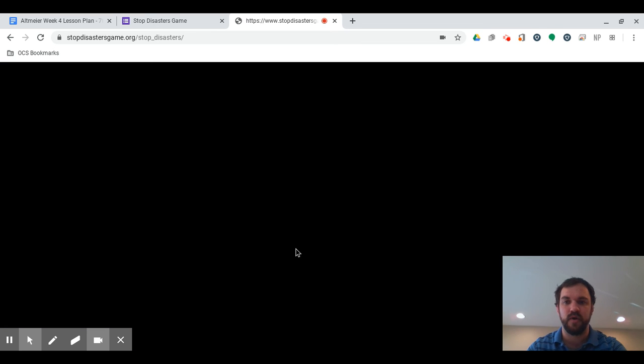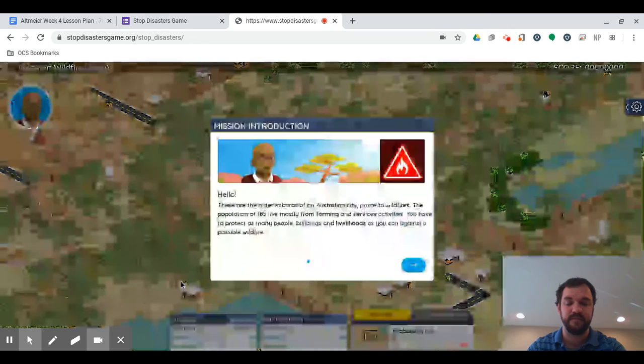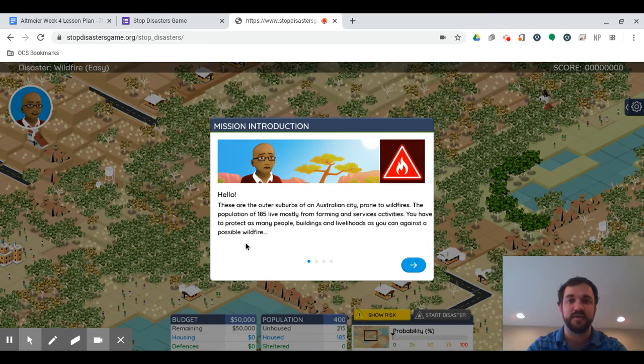All right, and it's going to load up to the board itself. Read this mission introduction. Hello, these are the outer suburbs of Australian City, prone to wildfires. There's that natural disaster. So I'm going to be trying to protect and prepare for wildfires. The population of 185 live mostly from farming and service activities. You have to protect as many people, buildings, and livelihoods as you can against a possible wildfire.